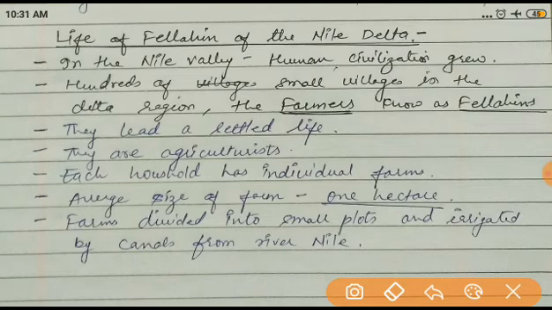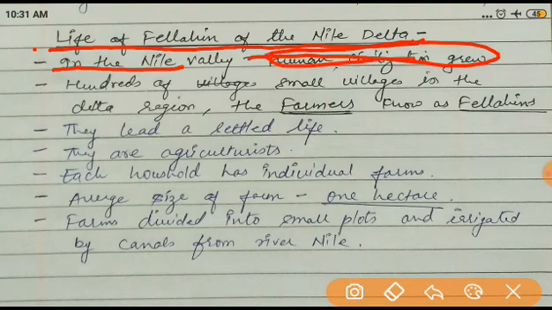Now, one more kind of people, they are called the Fellahin. These Fellahin are also living in the Nile Delta region, in the water area. In the Nile Valley, human civilization grew. I think there is also the Egyptian civilization, which you have heard is the oldest civilization in history. You have studied about the Egyptian civilization, and these Fellahin are part of that.